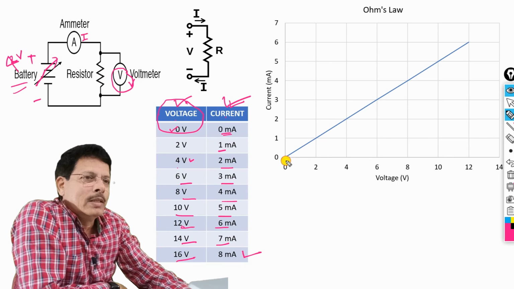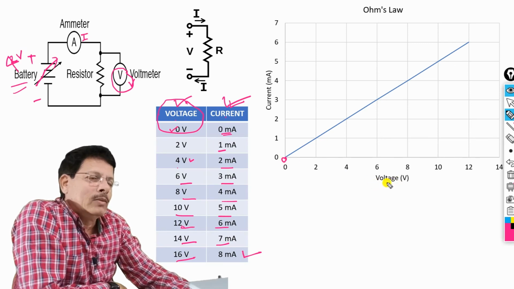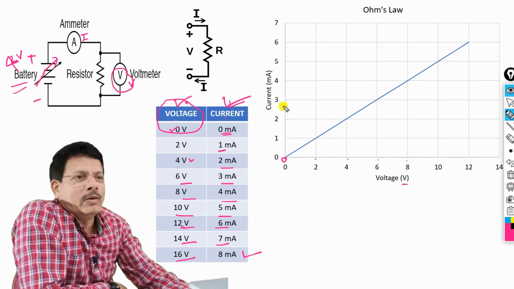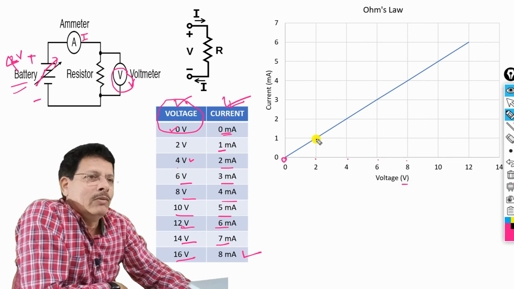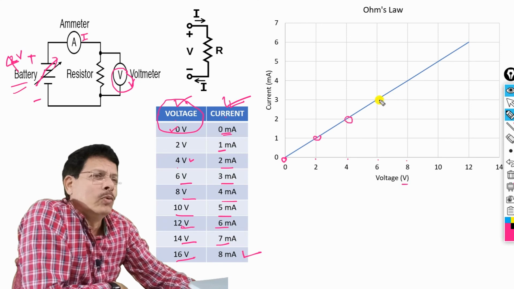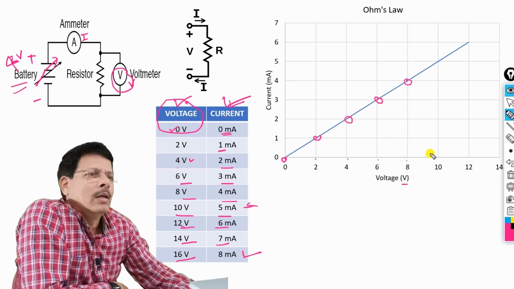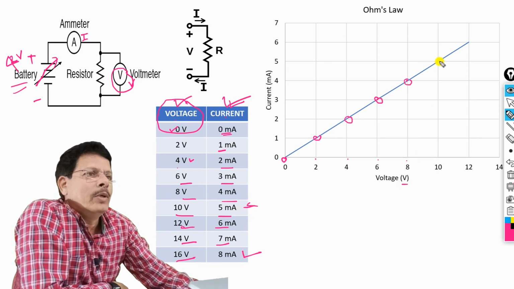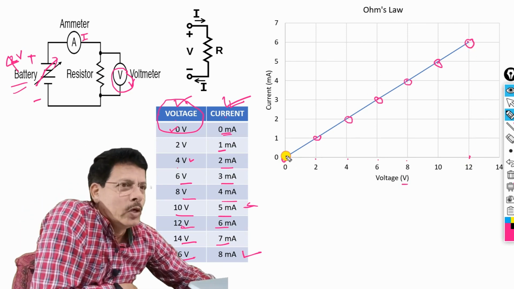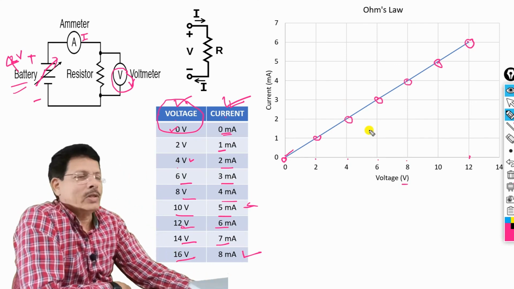Here this is the origin. We have taken voltage on x-axis, 2, 4, 6, 8 volts, and here we have taken the current, and then we get our first point. For 2 volt it is 1 milliampere, for 4 volt it is 2 milliampere, for 6 volt it is 3 milliampere, for 8 it is 4 milliampere, for 10 it is 5 milliampere, and for 12 you get 6, and then by joining this you get this straight line structure.